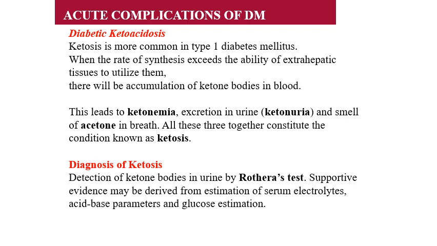Now the acute complications of diabetes mellitus. Ketosis is the most common in diabetes mellitus. When the rate of synthesis of ketone bodies exceeds the ability of extrahepatic tissues to utilize them, there will be accumulation of ketone bodies in blood. That is known as ketonemia. And when there are excess ketone bodies, the excess will be excreted through the urine. That is known as ketonuria.